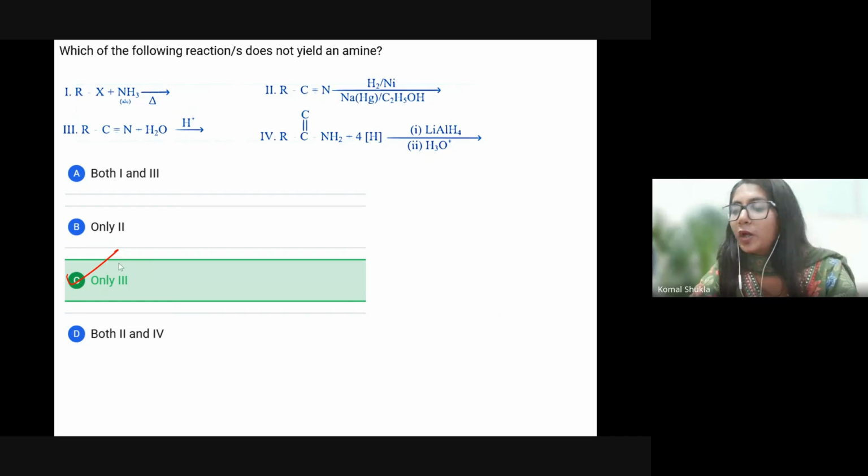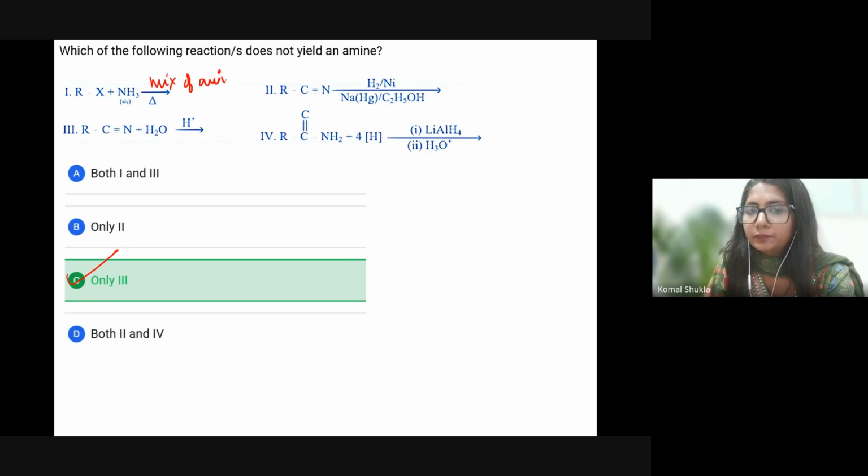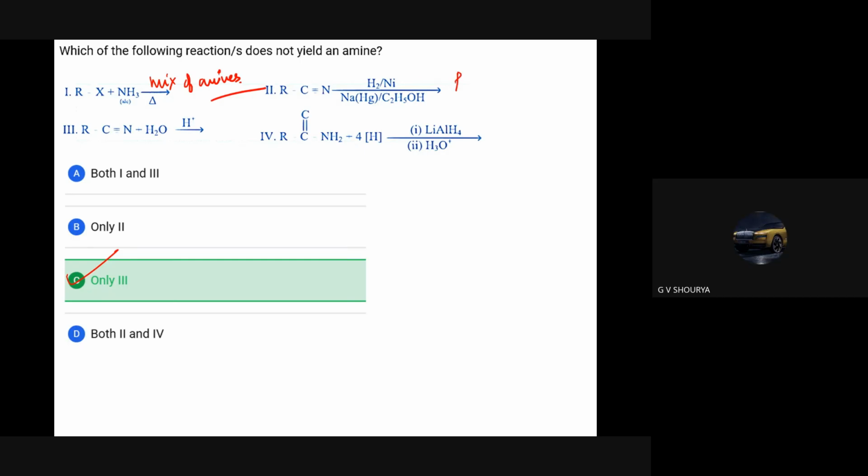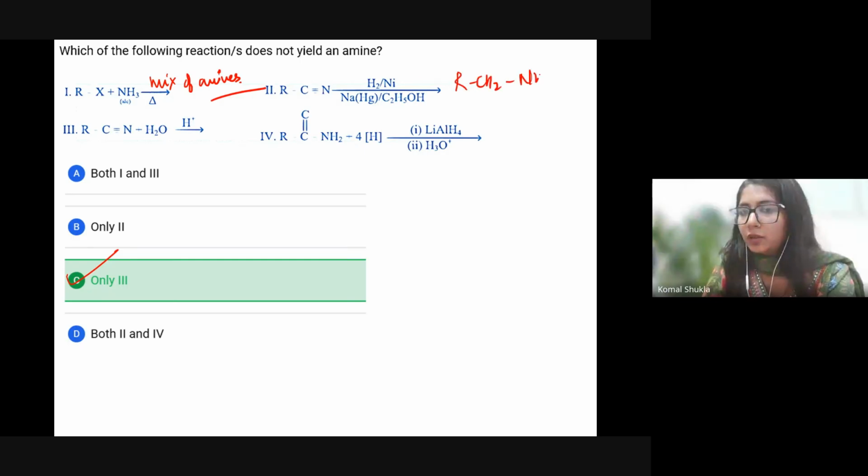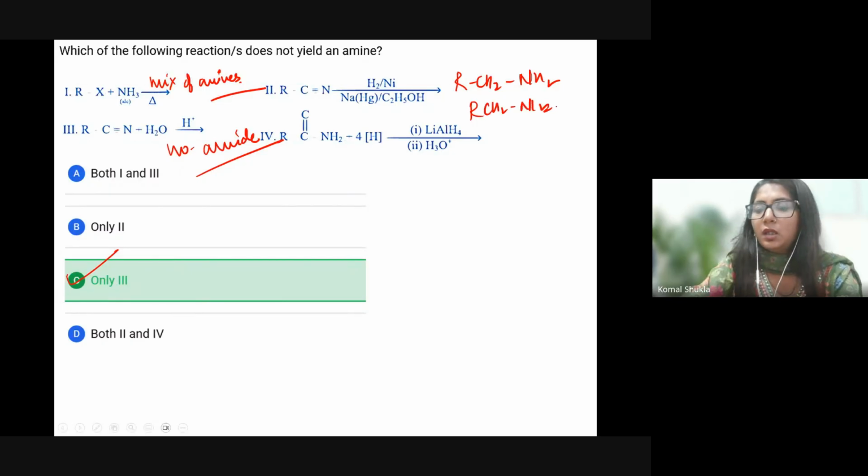Okay. What about the fourth product? Who is going to tell me about the fourth product? Mixtures of amines. Ma'am, it's a primary amine. Okay, then definitely this will be primary. What is the formula? That is RCH2NH2, right? This is the formula, RCH2NH2. This is the primary amine.